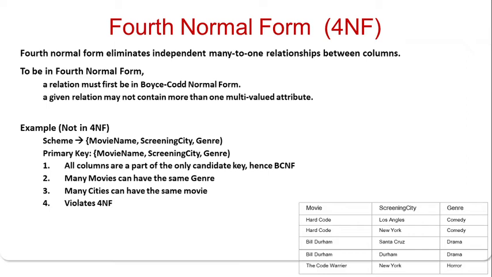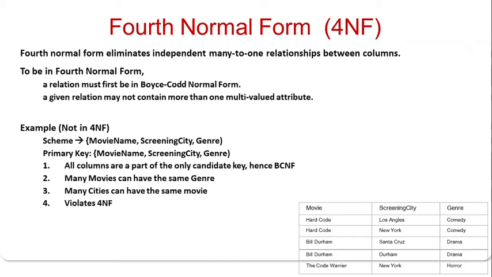Fourth normal form always deals with multi-valued attributes. That is a many-to-one relationship, right? Here is one example: movie name, screening city and genre. Considering this, all the columns are part of only the candidate key, hence it is in BCNF. But many movies can have the same genre, right?